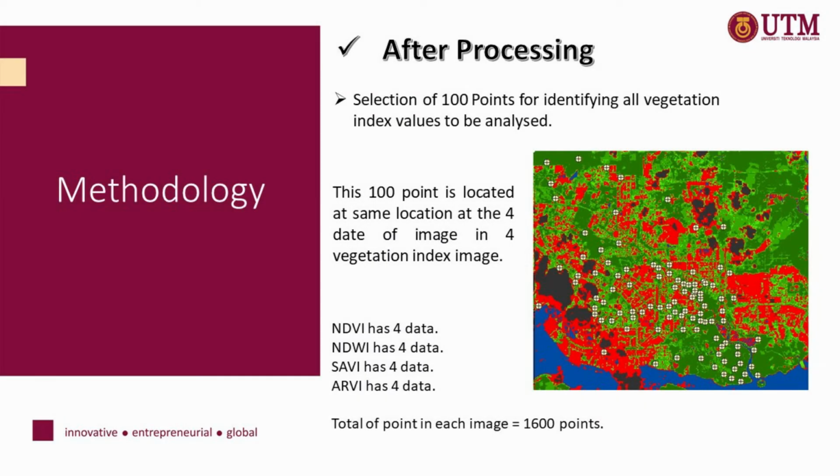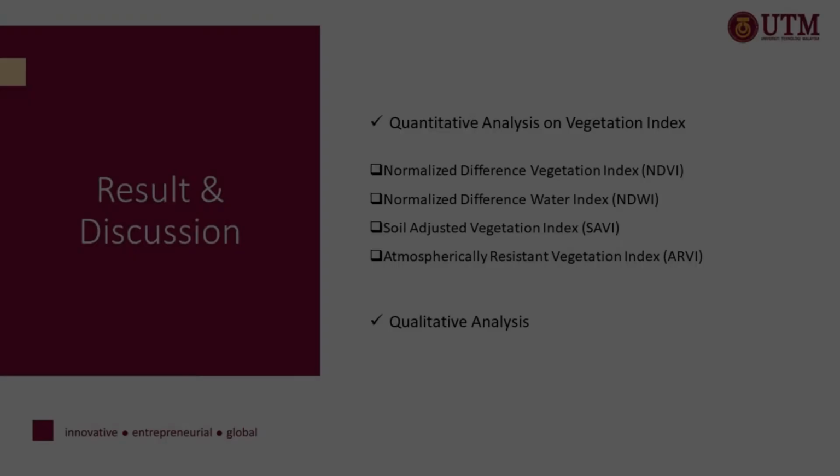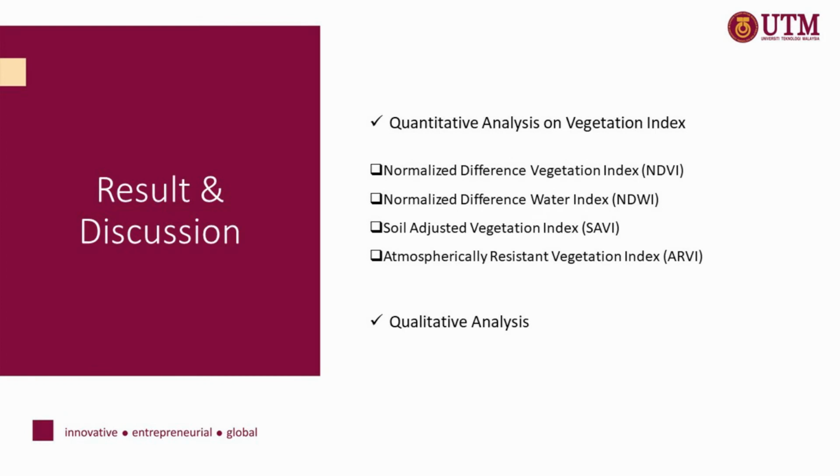After processing, all four vegetation indices were derived based on the location of 100 randomly selected points in the study area. These 100 points are located at the same location on the four dates of imagery in each of the four vegetation index images. For the results and discussion, the quantitative analysis and qualitative analysis on the vegetation indices will be shown.